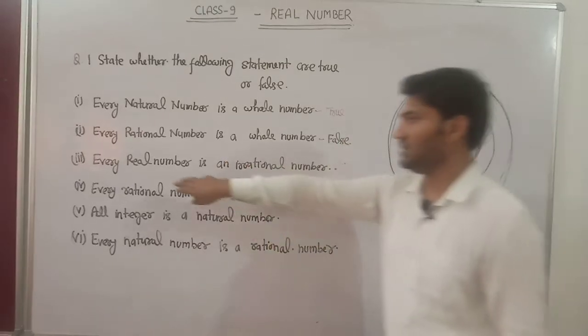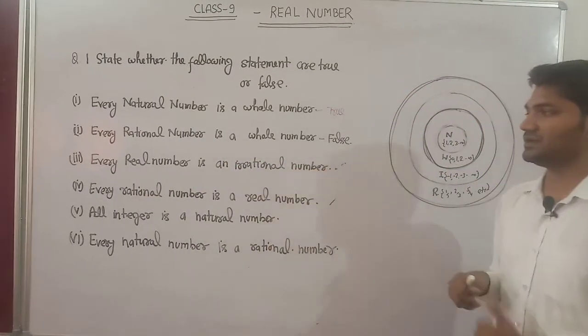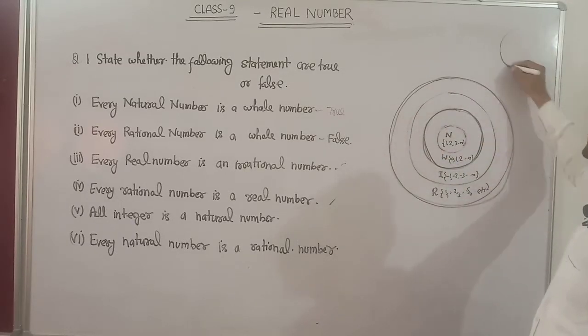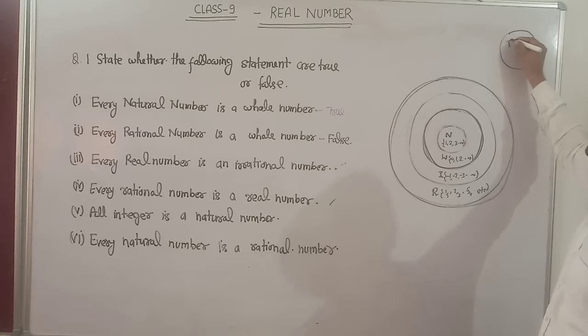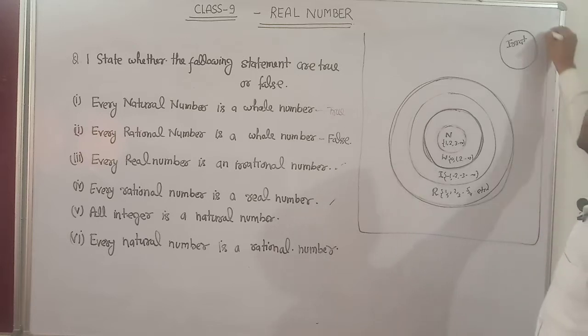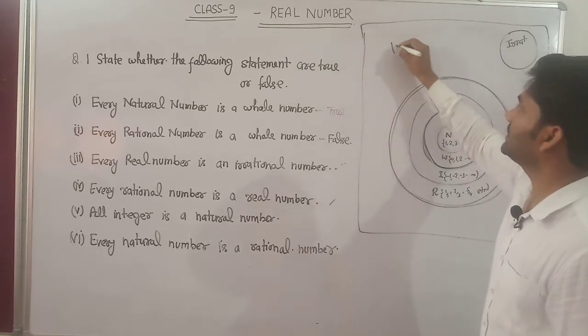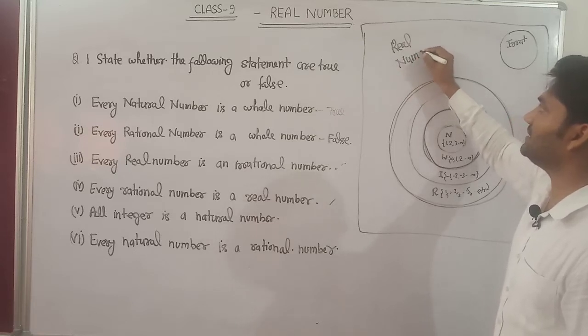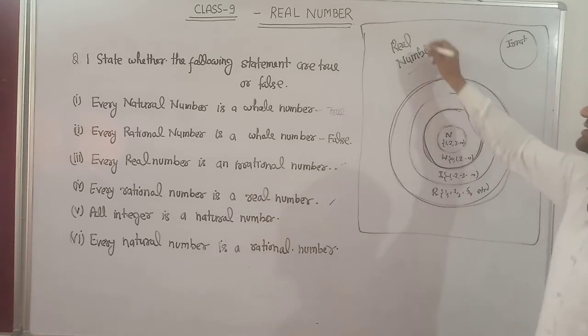And third: every real number is an irrational number. This part is the rational numbers, and this part is the irrational numbers. The whole of it together is the real numbers. It means a real number includes both rational and irrational numbers.